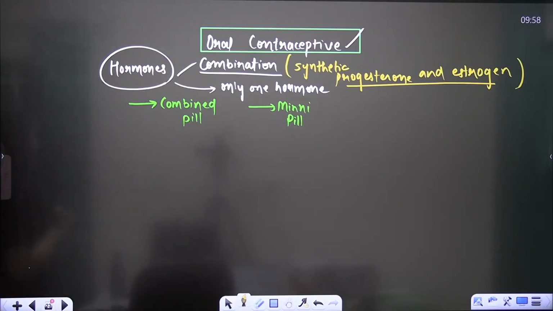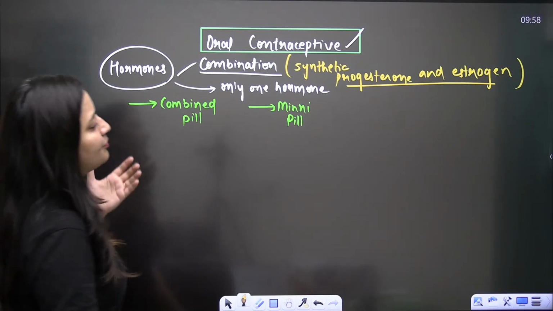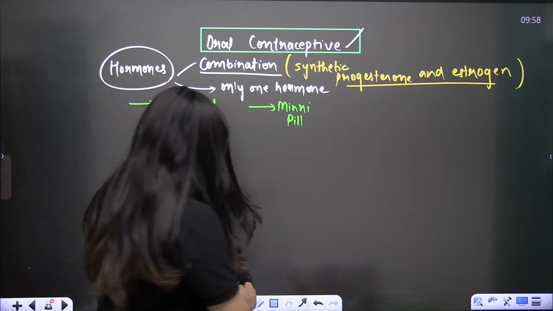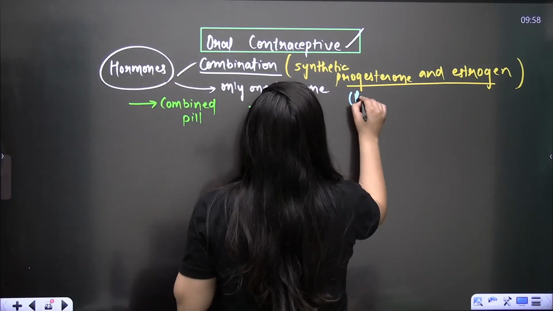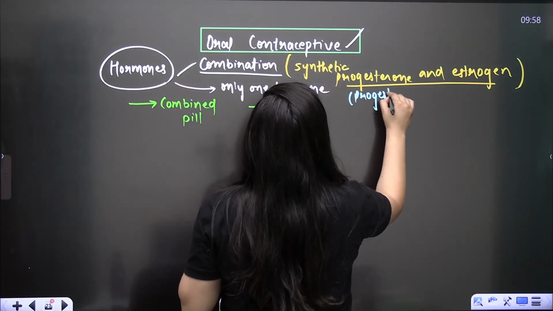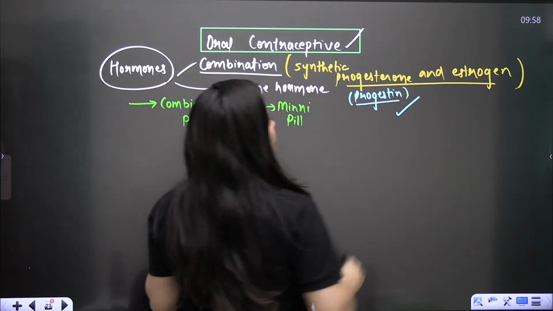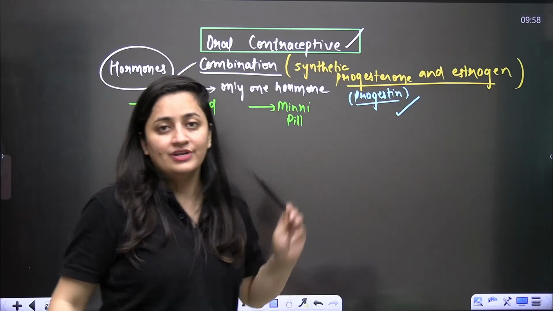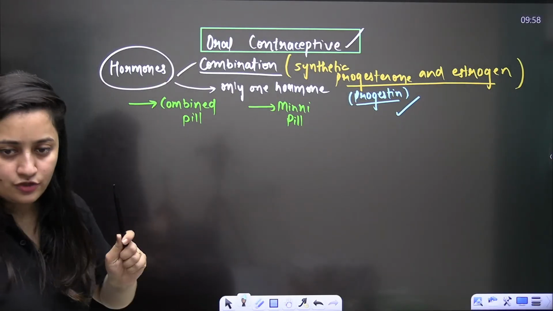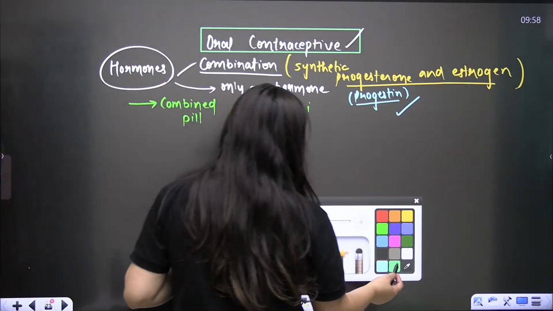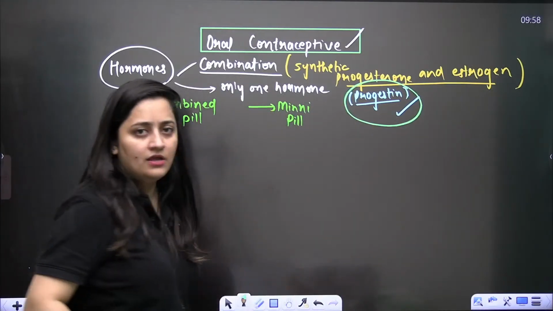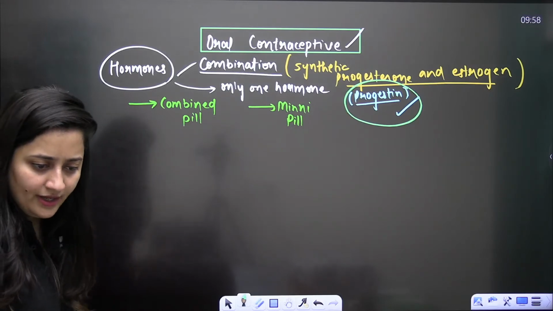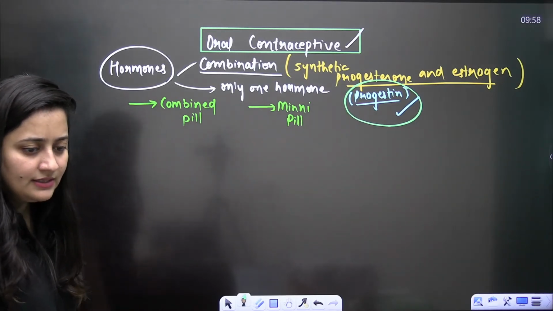And as I said, synthetic progesterone. So you might have read the word progestin. I hope you know about this word, progestin. So synthetic progesterone and estrogen, right? And what do we call it? We are calling it progestin. Okay, done?